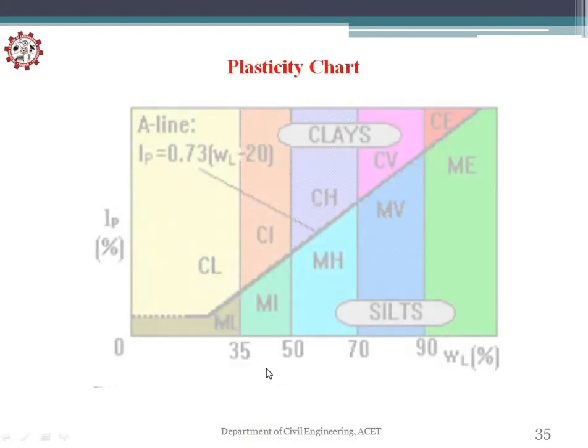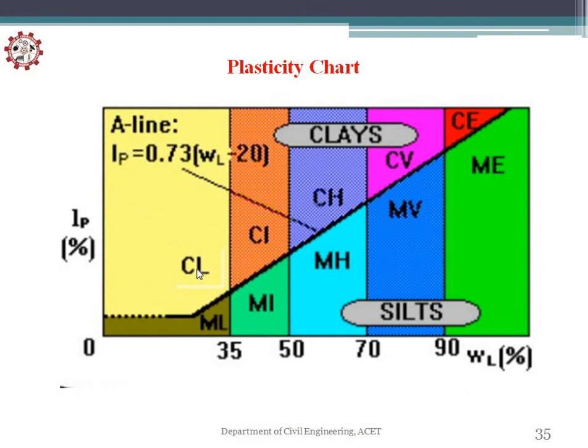So this is your plasticity chart, showing CL, low plasticity clay soil, inorganic clay soil, medium to high plasticity organic soils, medium inorganic soils. So all these are showing you the clays as well as the silts with liquid limit and plasticity index.